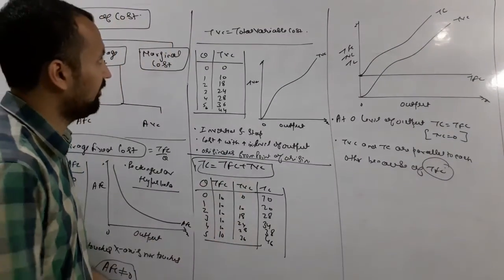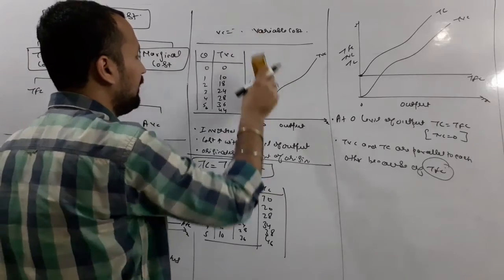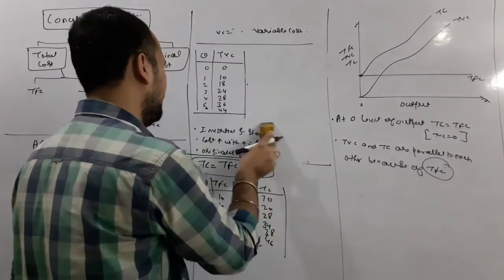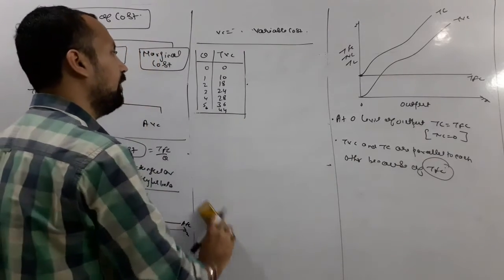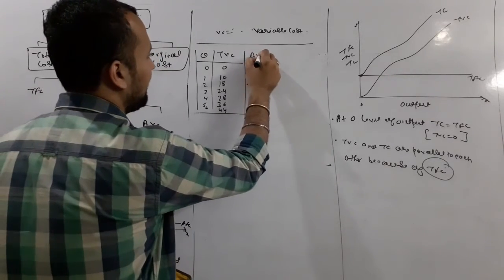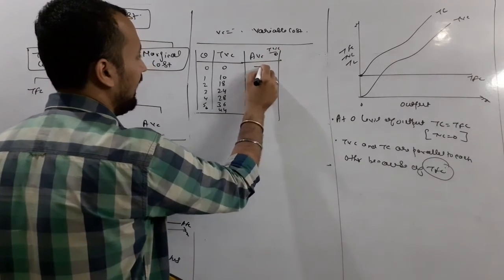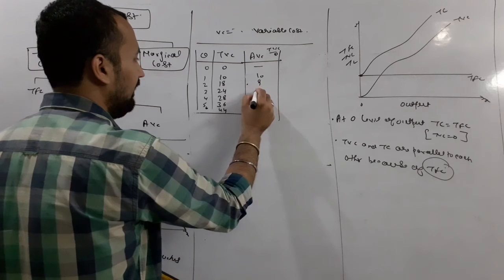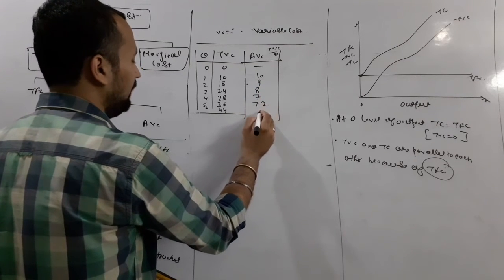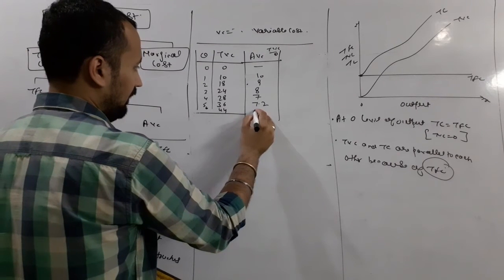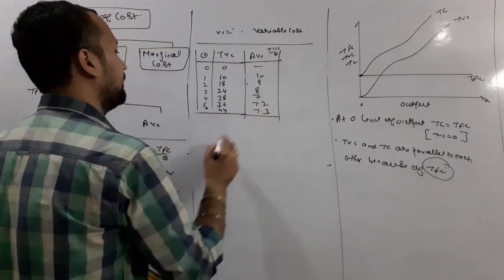So now we are starting with the next heading, that is average variable cost. It is the per unit variable cost of producing a commodity. It can be calculated as AVC equals TVC upon Q: 10, 9, 8, 7, 7.2, 7.3.